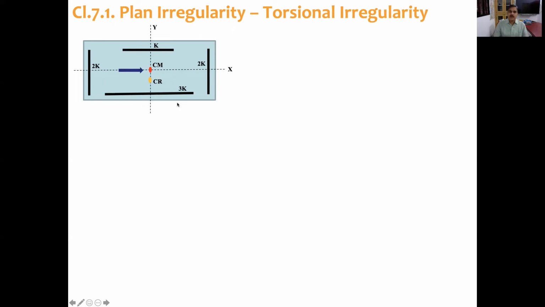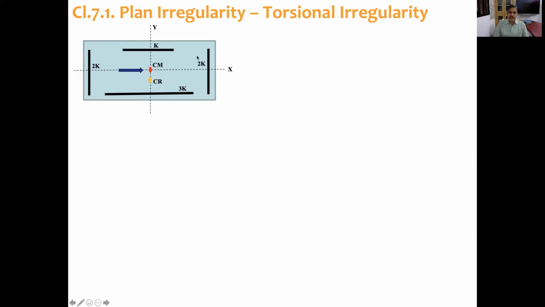Here, what I'm taking as an assumption is that 2K is the stiffness offered by vertical resisting elements along the y direction, and K and 3K are the stiffness offered by these vertical resisting elements along the x direction.